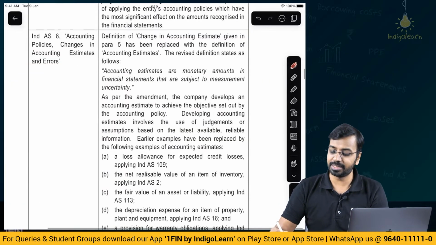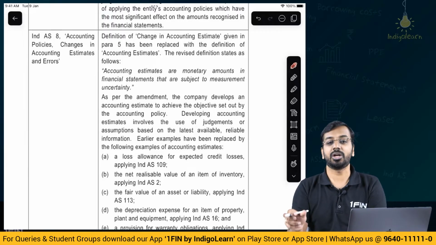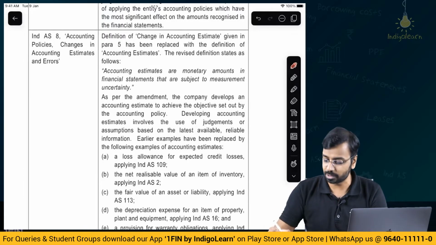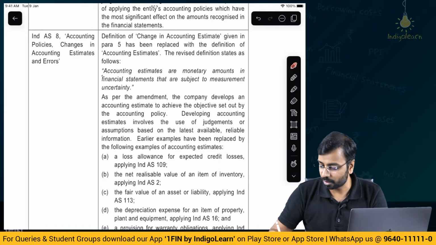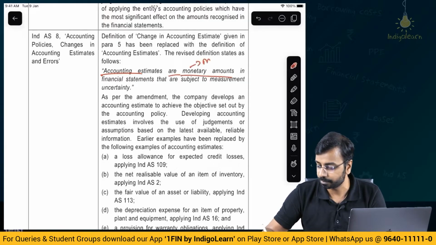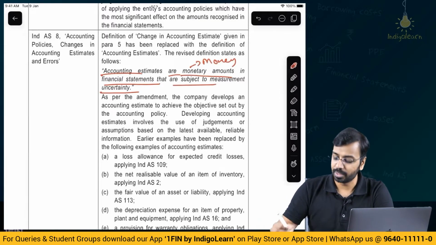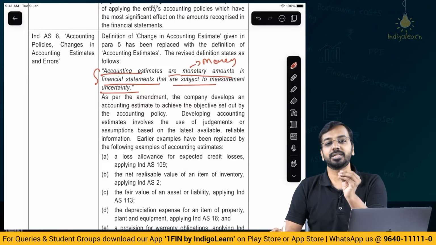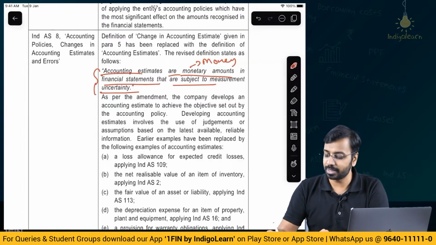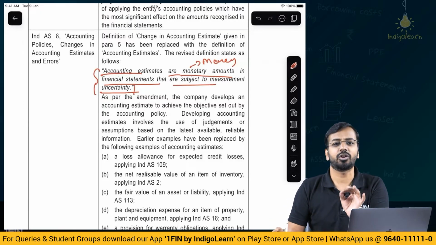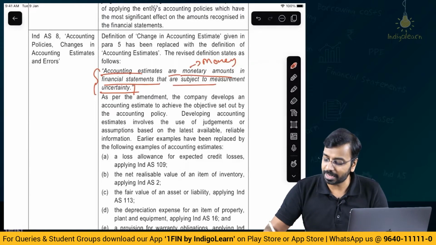Then as far as Ind AS 8 is concerned, they have changed the definition of accounting estimates. Now what is the new definition? The definition is accounting estimates are monetary amounts, means we are talking about money, in financial statements that are subject to measurement uncertainty. So here we are saying to measure some items in the financial statement, there is some uncertainty. We are not 100% sure. Because of that, we are making those estimates.